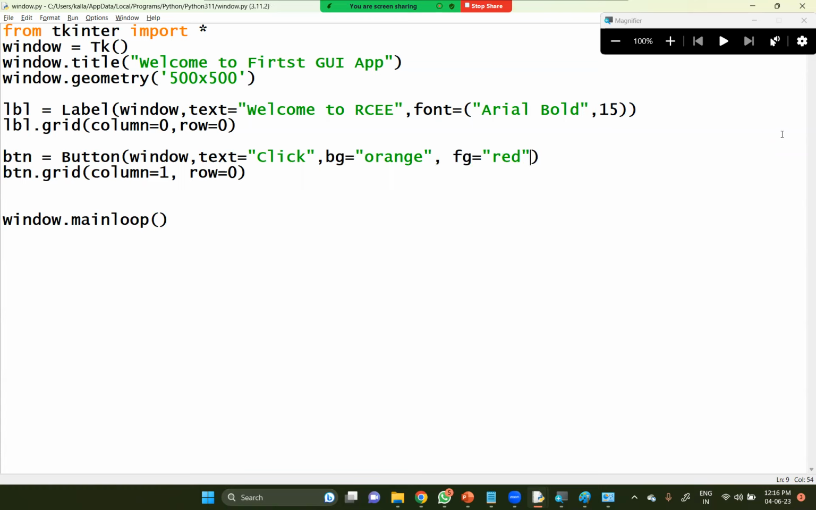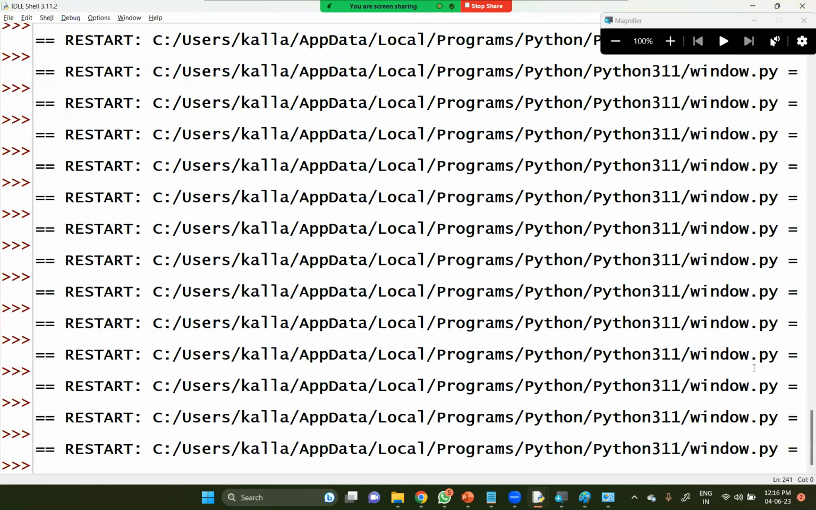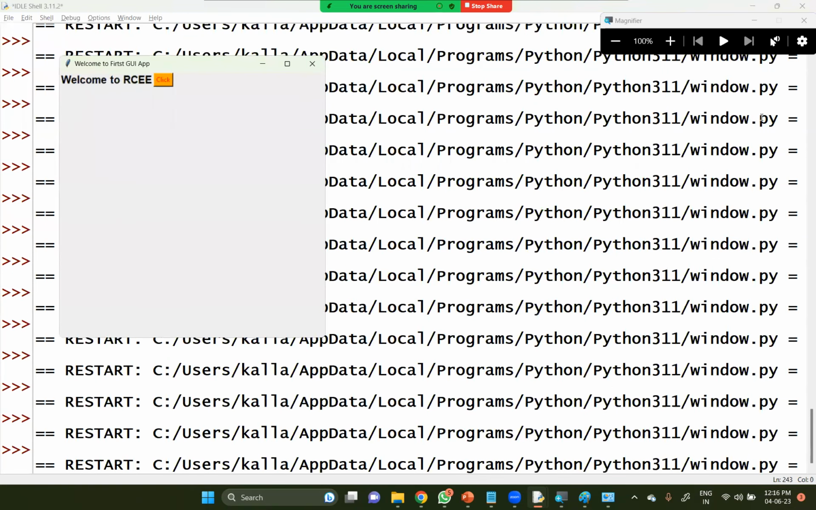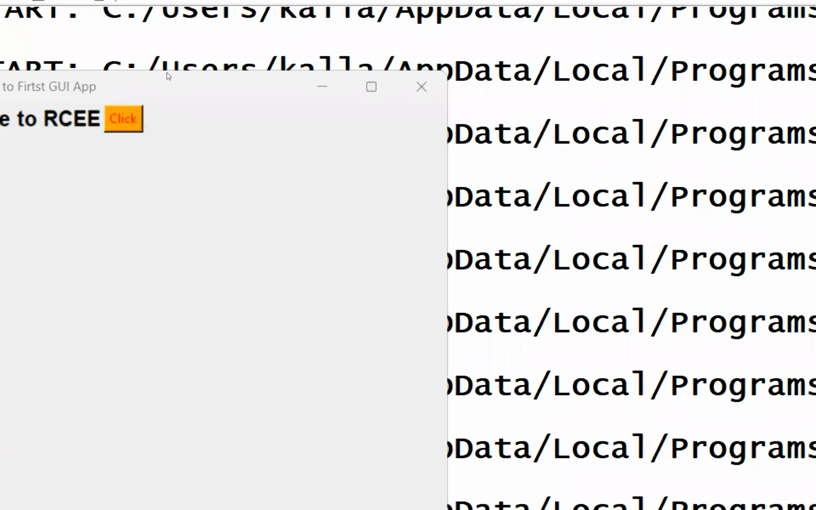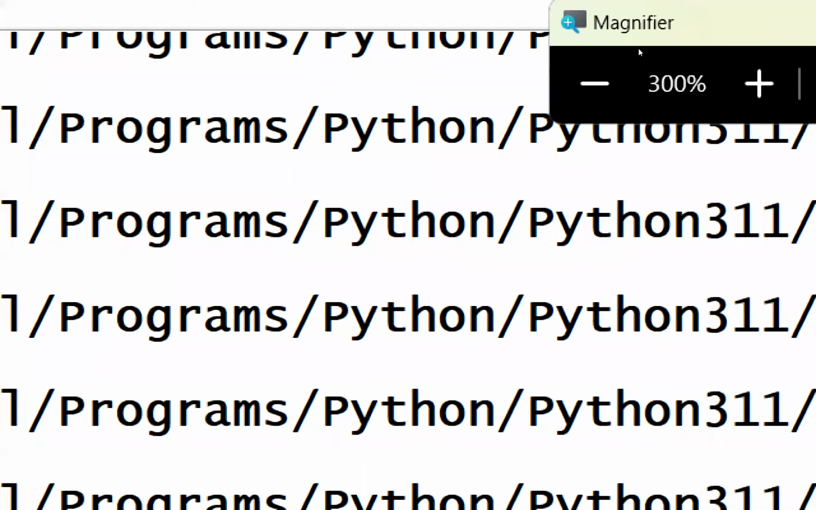For example, if I take this one here, I hope you remember that those colors are system colors, the default colors. Now let me execute this one for a while. Here you can see the background color is orange. The foreground color, the data color, is red here. If you want to change it, yes, you can change it to your own.